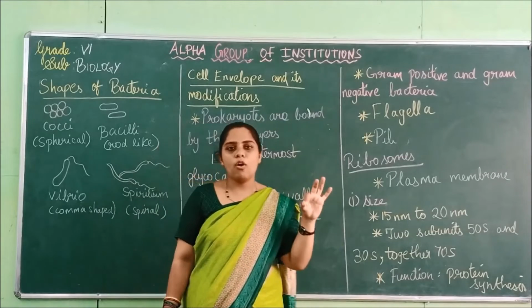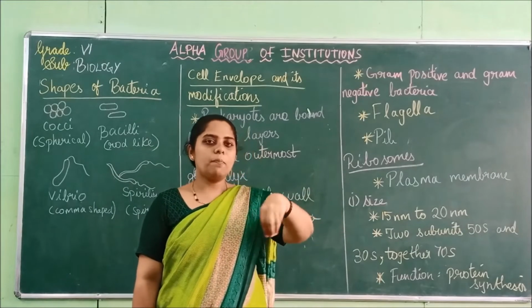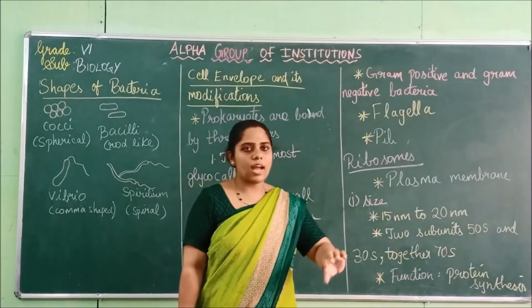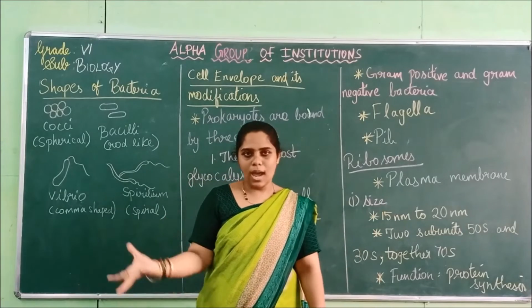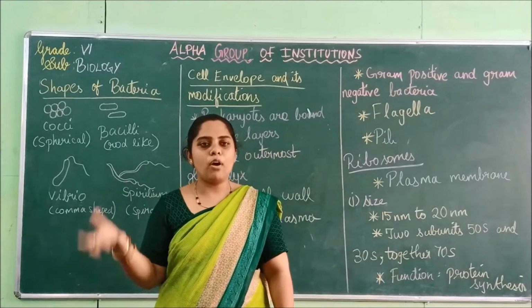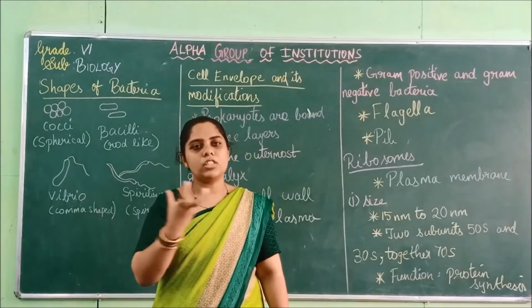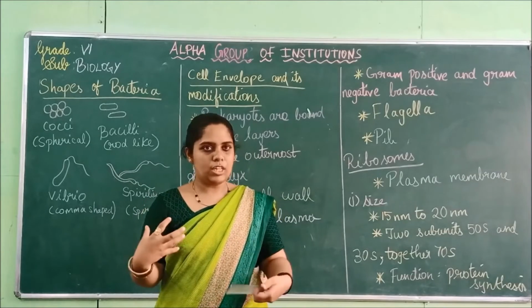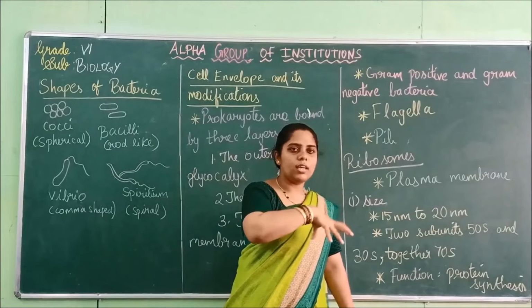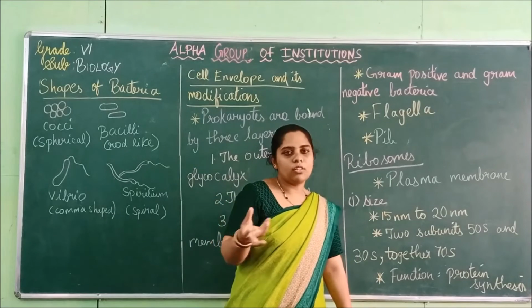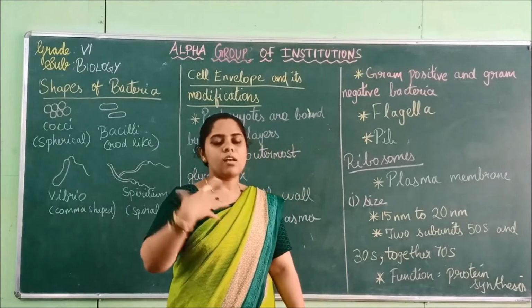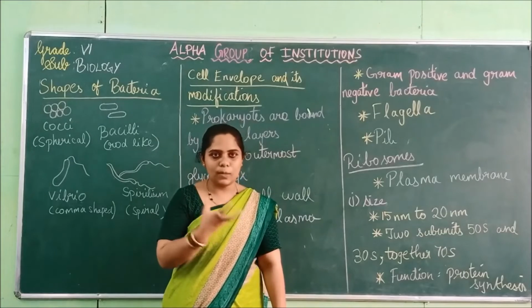If you pour that stain and place the bacteria, gram-positive bacteria take up the stain very efficiently. Whereas if you put gram-negative bacteria in some colors, what happens? It does not take up the stain.